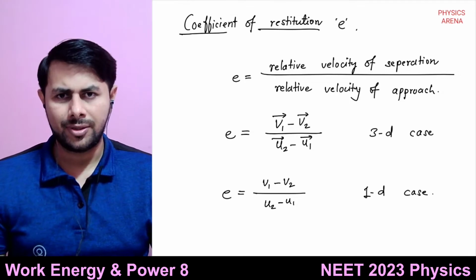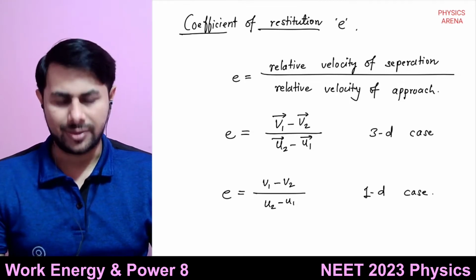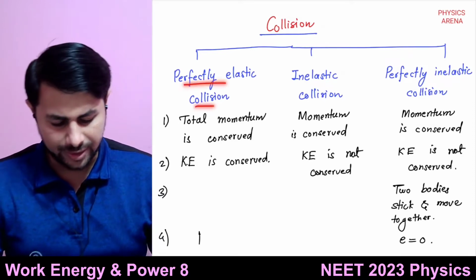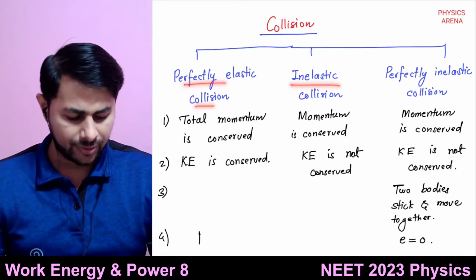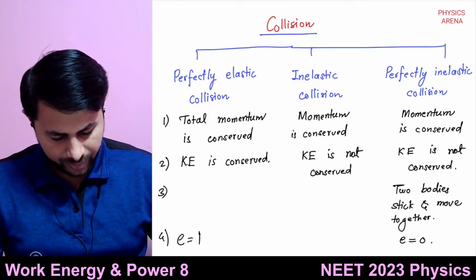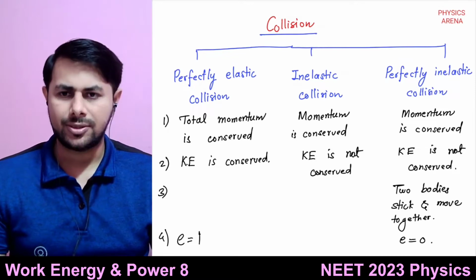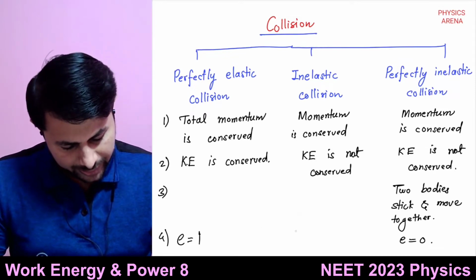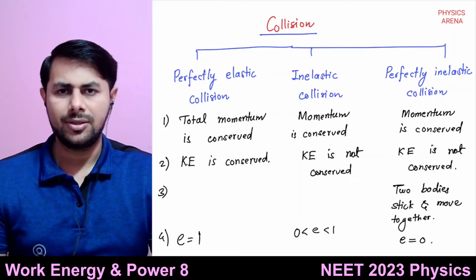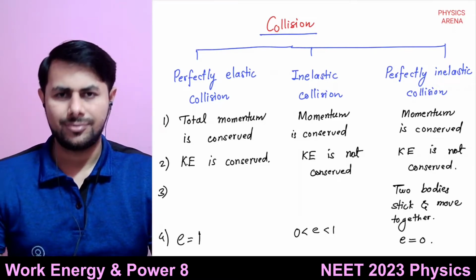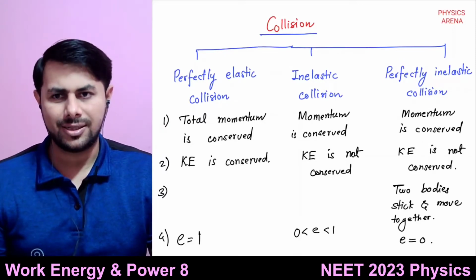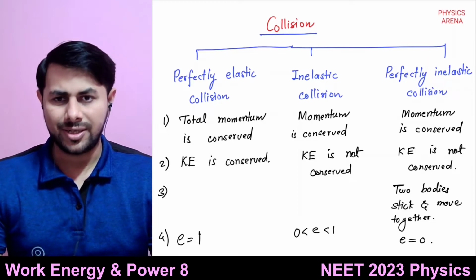So for inelastic collision, e is in between 0 and 1. Is the difference between elastic, inelastic and perfectly inelastic collision clear?